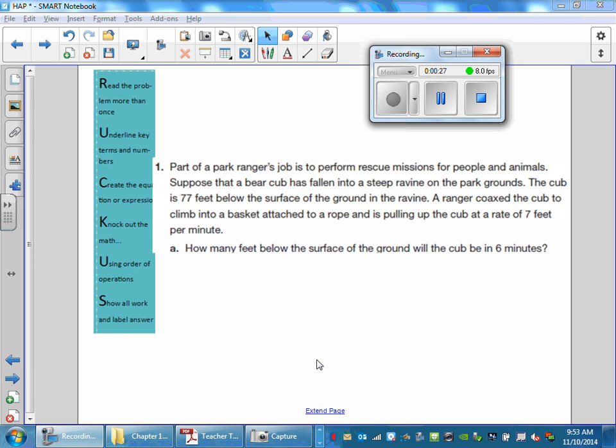Part of a park ranger's job is to perform rescue missions for people and animals. Suppose that a bear cub has fallen into a steep ravine on the park grounds. The cub is 77 feet below the surface of the ground in the ravine. A ranger coaxes the cub to climb into a basket attached to a rope and is pulling up the cub at a rate of 7 feet per minute. How many feet below the surface of the ground will the cub be in 6 minutes?